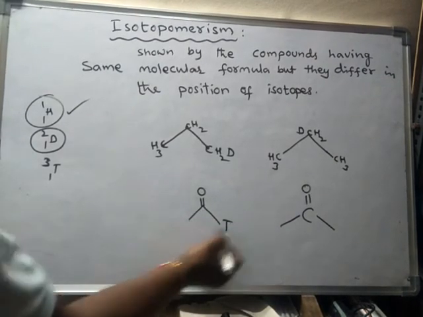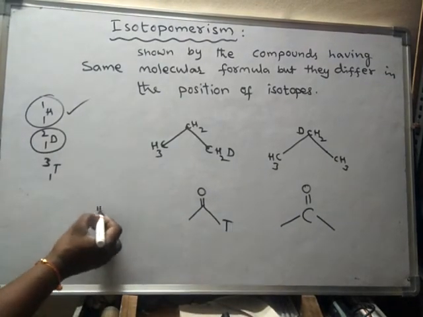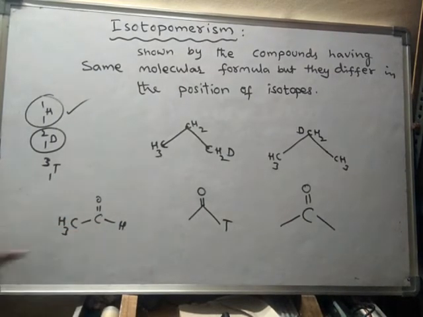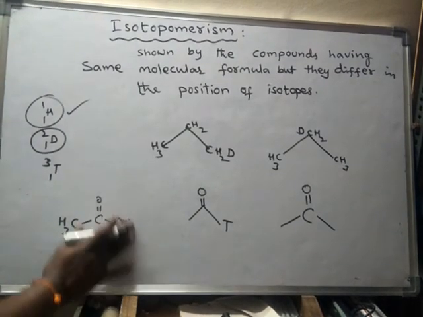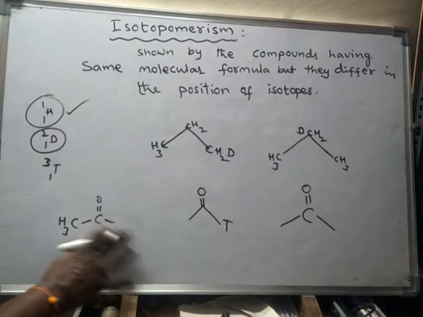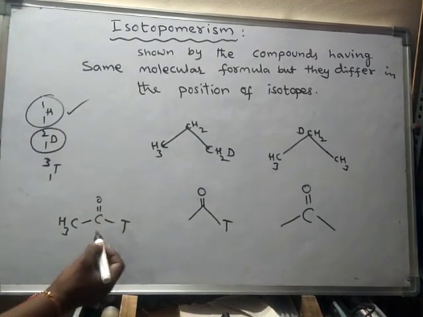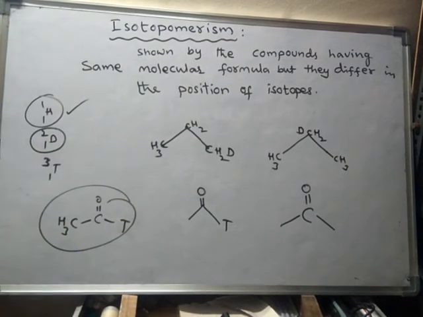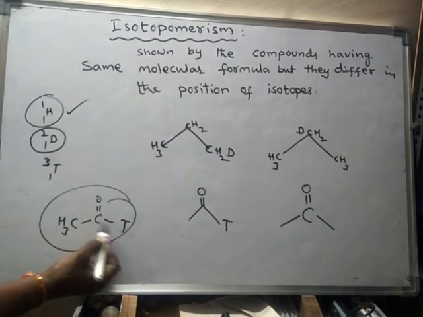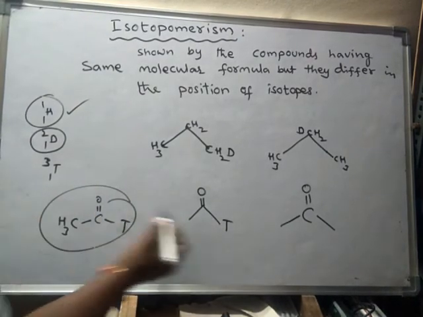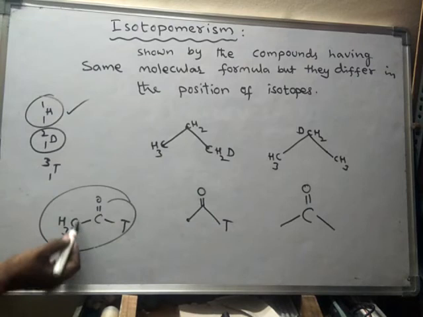Actually this is an aldehyde. Aldehyde means it will be like this generally, hydrogen and CH3. So this is acetaldehyde. Instead of protium, if tritium is attached, then this compound is written like this. So to this carbon tritium is present.